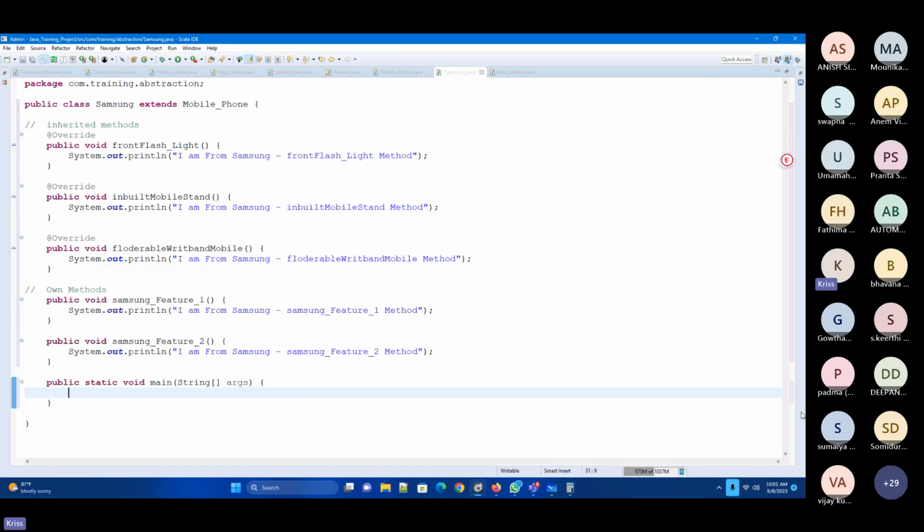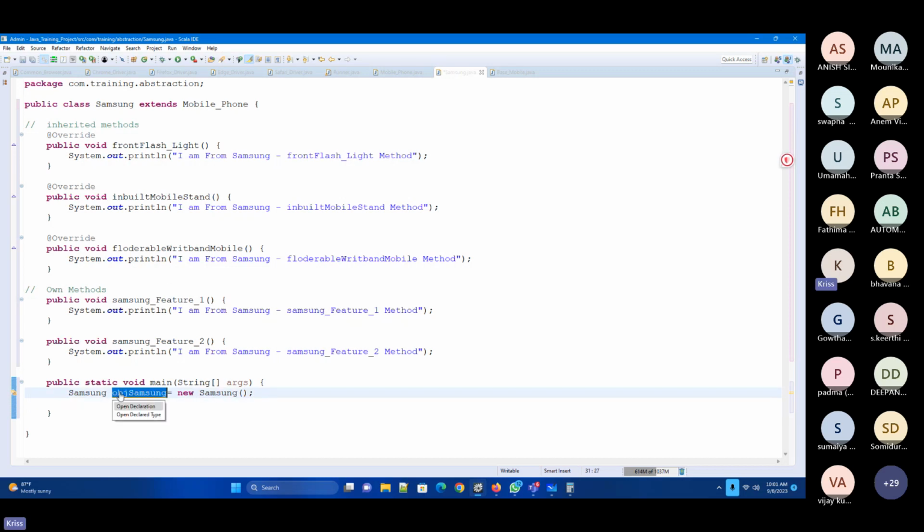In the main method, I wanted to create the object. That means I need to execute them all, right? I wanted to create an object reference for this. Okay, I created this.